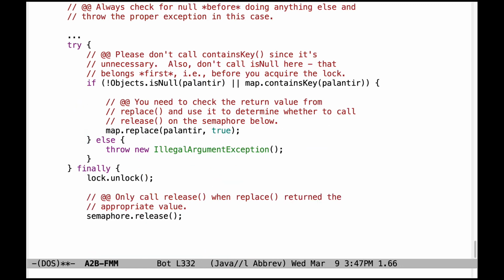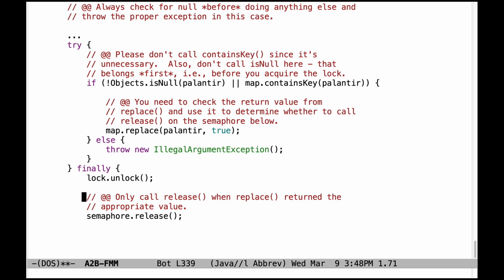Down here, this call to replace isn't quite efficient or effective enough. You need to call replace and stash the value in a Boolean, with a capital B, local variable, and then you'll use that below to do the right thing. So as you can see down here, you only want to call release on the semaphore when replace, or put, if you happen to use put, which is also perfectly legitimate, returns the appropriate value. And that value should be Boolean.FALSE. So only release in that case. And if you don't get a Boolean false back, then you need to throw the IllegalArgumentException.